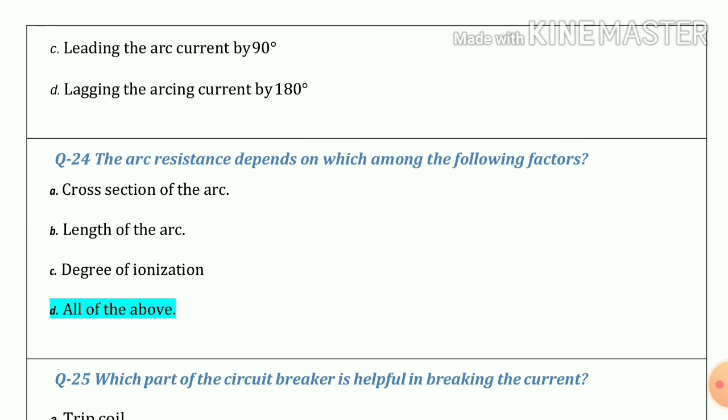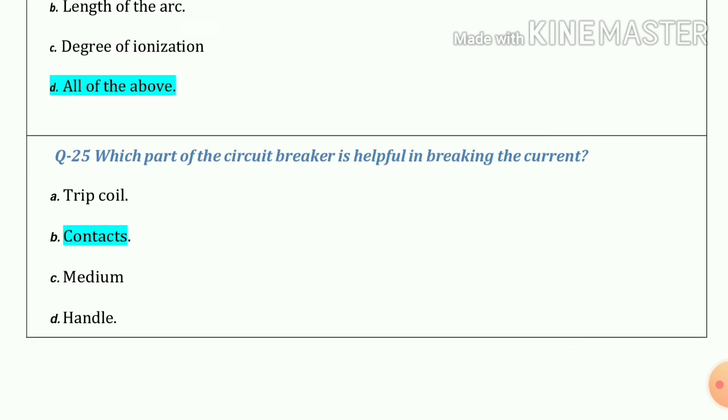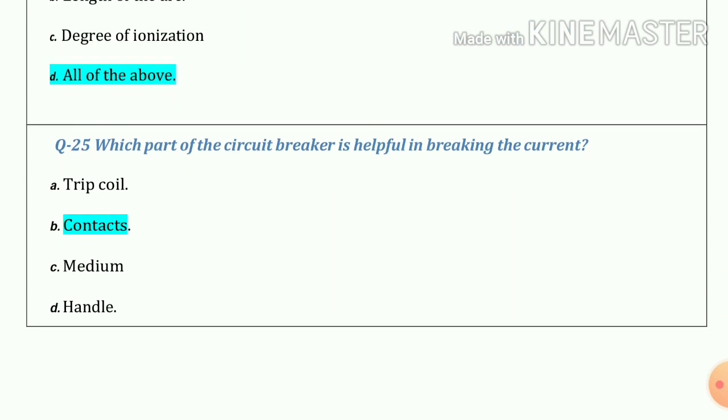Question number 24. The arc resistance depends on which among the following factor? So the answer is all of the above, that means A, B and C also. And question number 25. Which part of the circuit breaker is helpful in breaking the current? So the answer is contacts.